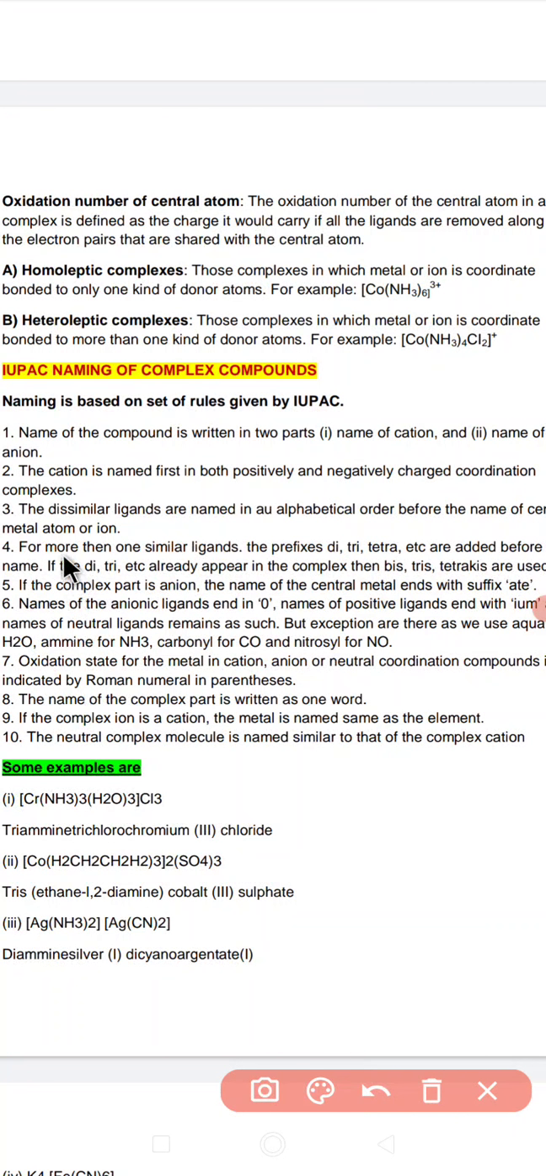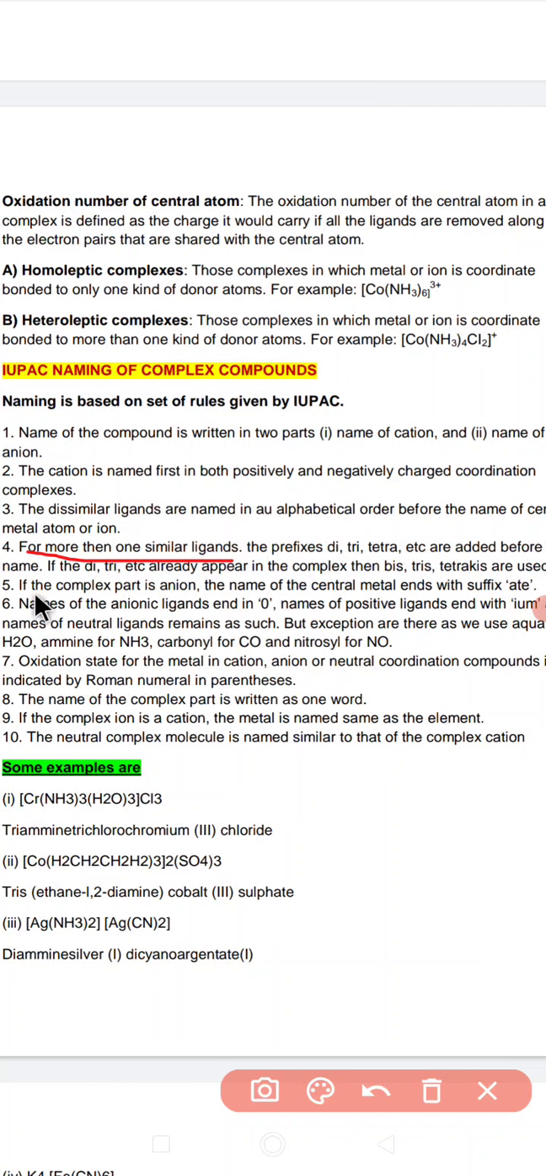Next, for more than one similar ligand, the prefixes di, tri, tetra are used. Suppose I have 3 chloro ligands, I will write it as trichloro. Suppose I have 3 amine, I will write triamine. If di, tri and so on already appear in the name of the ligand, then bis, tris, tetrakis are used. So if there is already di or tri in the name of the ligand, we add bis, tris in this way.